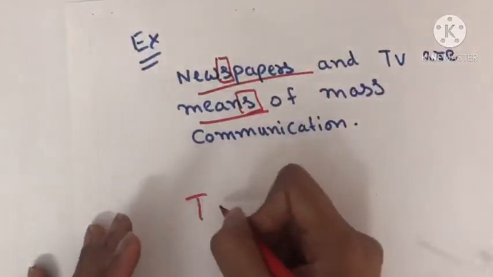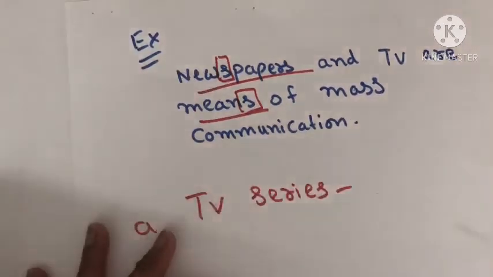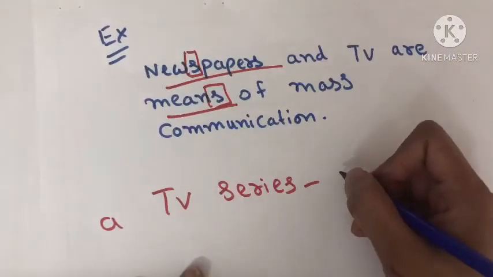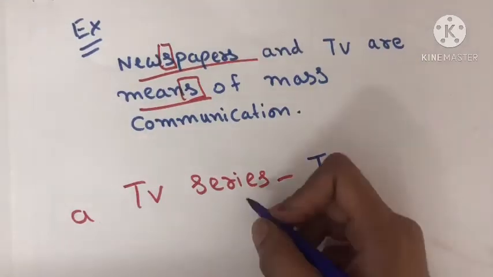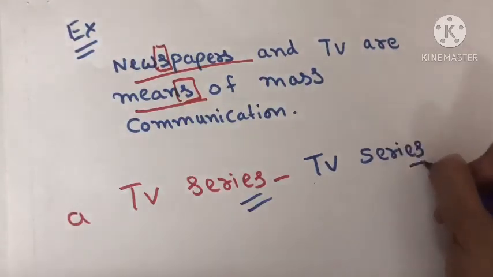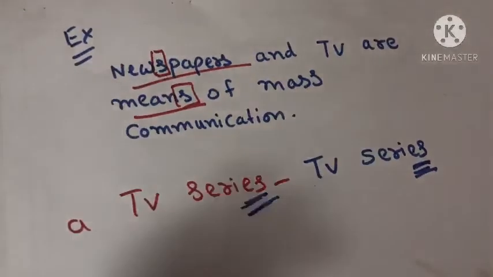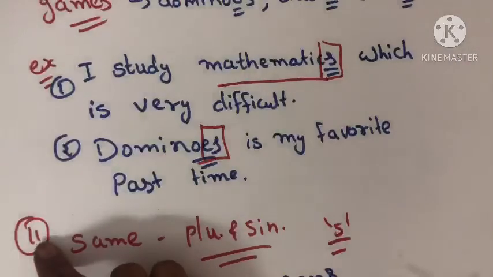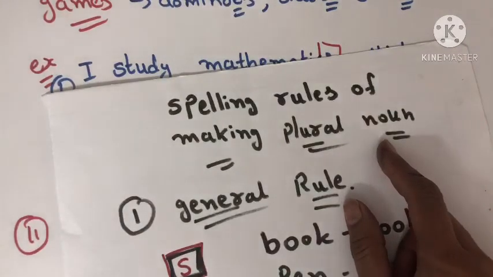We have another example of TV series. If you have one TV series, or if you have 10 TV series, or in your generation it is web series, you have the same form in singular or in plural. It is TV series for plural also. So series in singular as well as in plural. So here we have completed the 11 spelling rules of making plural nouns. These rules are the basic rules for making nouns plural.